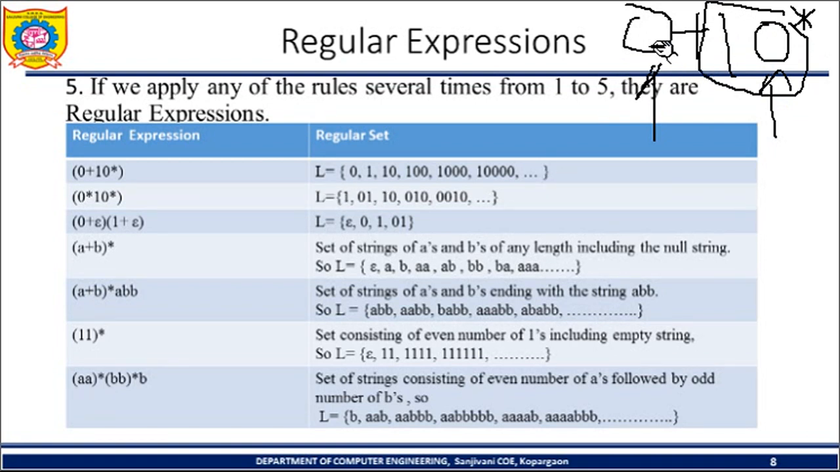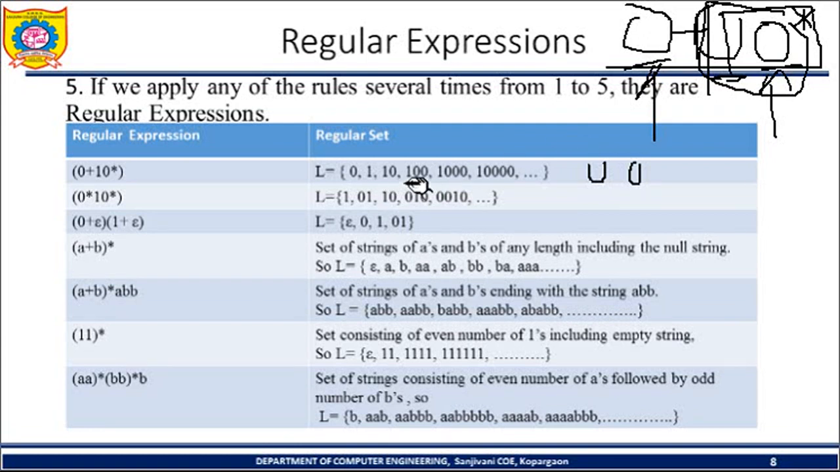Now the second case: I skip this one and select the other two. 0 star indicates that either I can select it or I cannot select it. Star means any combination, even if there is an input alphabet I may not select it. In that case it will be 1. Second case, I select 1 as well as 0 one time, so it will be 1 0. Second time, selecting 0 two times, I can write 1 0 0, which is also a string belonging to this language.